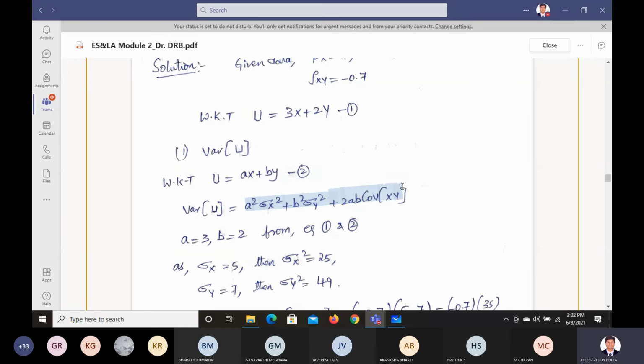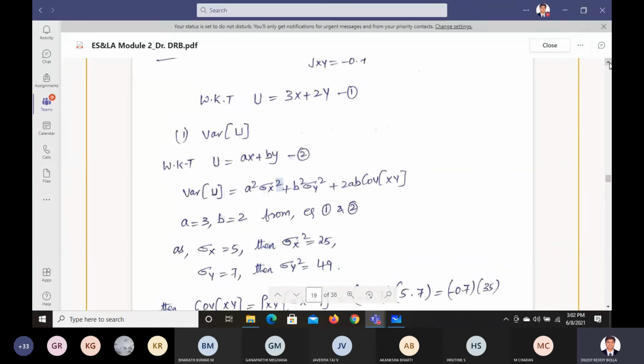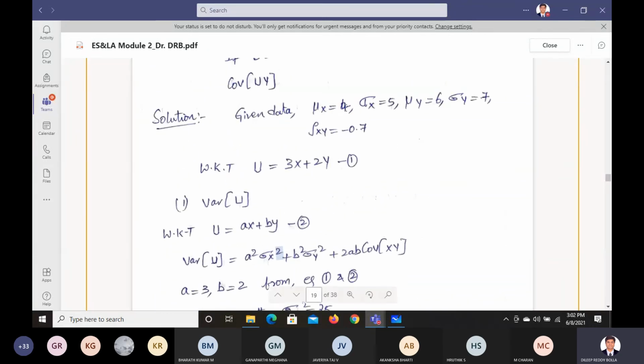2ab. Correct? So based on that, we know the value of a is 3 and the value of b is 2. So 3 square, sigma x square is how much? Sigma x is 4, sigma x square will be 16.